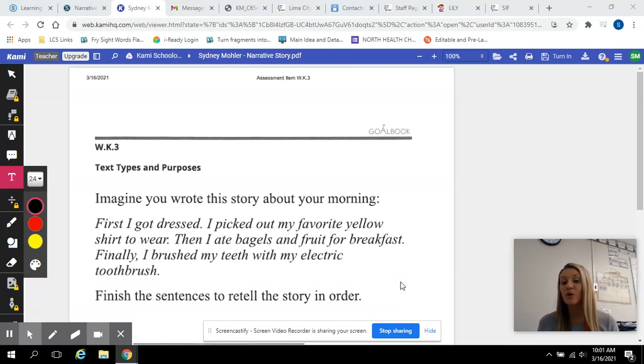So this week we're going to work on writing a narrative, and a narrative is just a story. It's usually told in sequence order. So you have a beginning, a middle, and an end, or you might have a first, a next, a last. But it's a story that you write. It can be true. It can be made up. Usually the events in it are true.